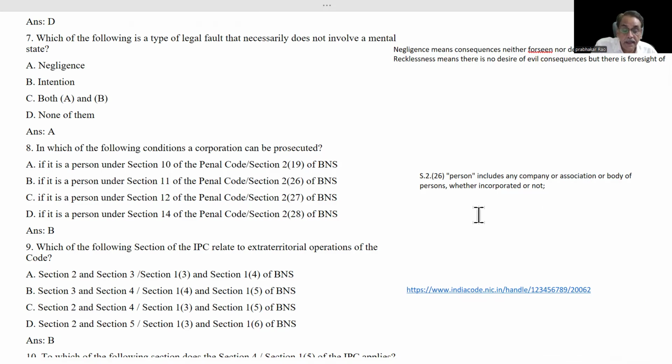For example, a man, a woman, a child. But these words have not come in this definition. That means it is an inclusive definition. For the purpose of the examination, any company or association or body of persons, whether incorporated or not, will be called a person for the purpose of BNS.